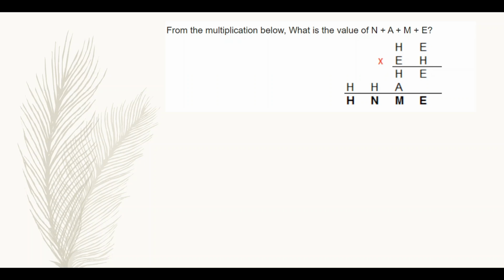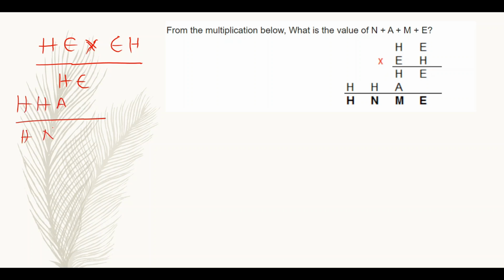If you observe, HE into EH is giving HE and HHA, that is HNME.